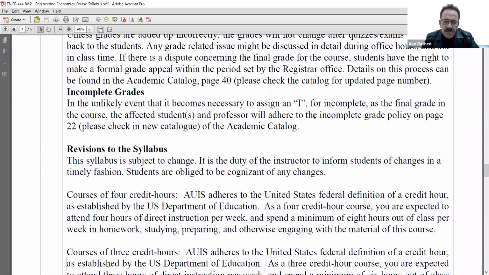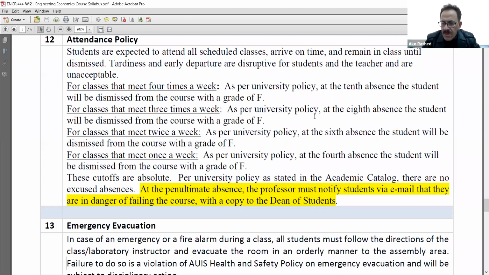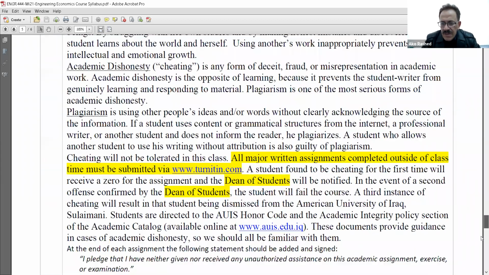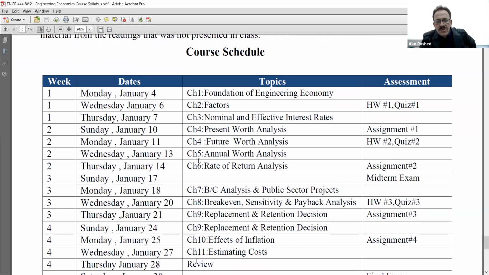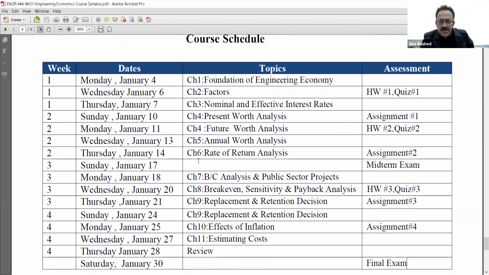And I also mentioned the table of the schedule of the core subjects that we will have during this course. Here are the days that we will have the foundations. The factors will be Wednesday, and Thursday will be the chapters that we will have. And I will mention the schedule for you, so please don't miss any class. Okay, I'm ready to answer any question if you have one.